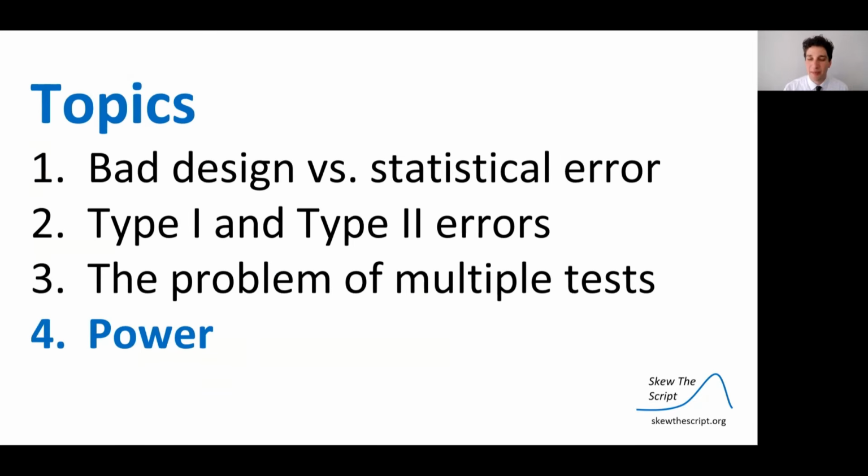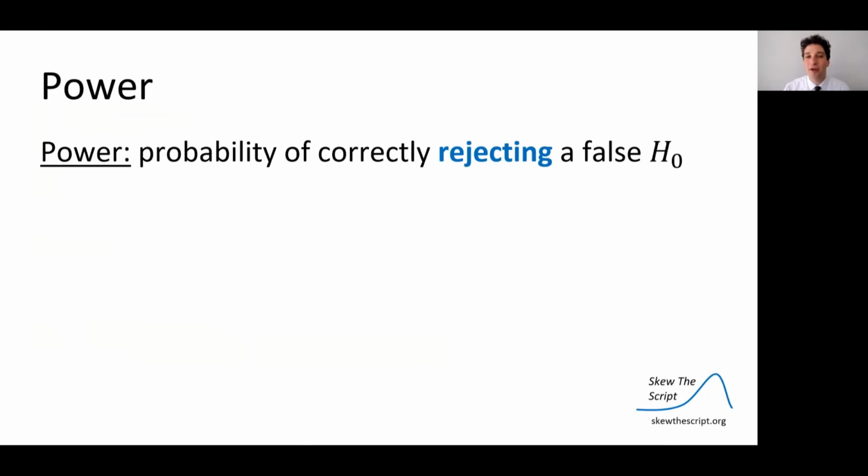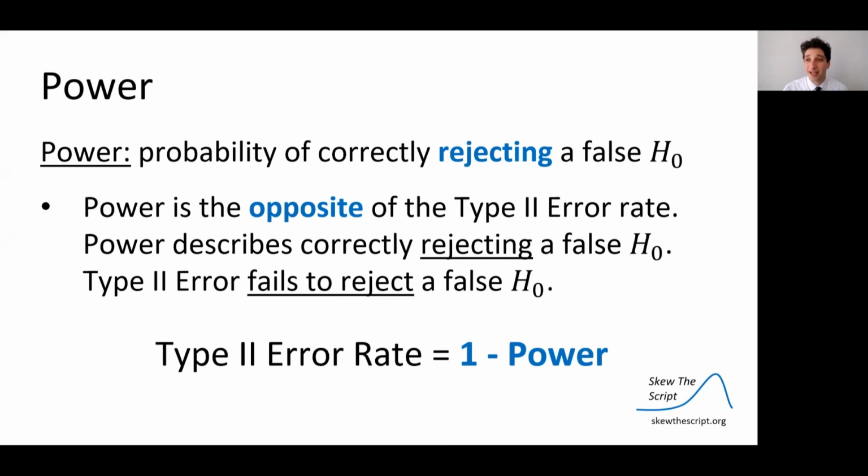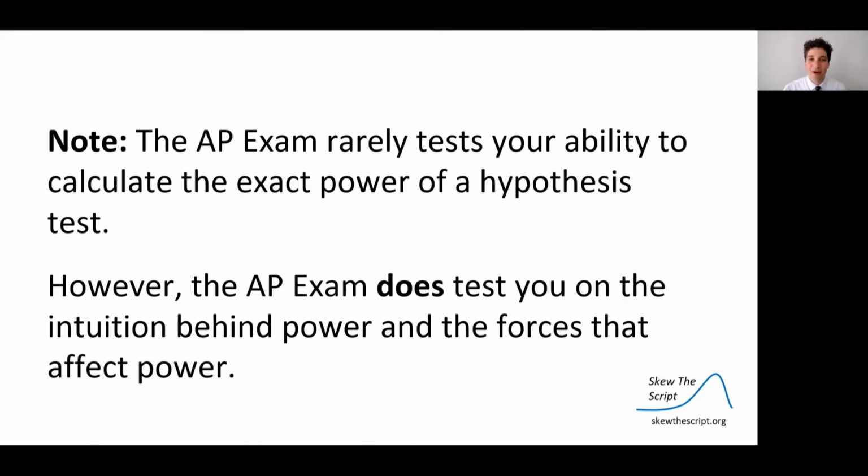So finally, one related topic we want to discuss is power. Power is the probability of correctly rejecting a false null hypothesis. It's the opposite of the type 2 error rate. Power describes correctly rejecting a false null. Type 2 error describes incorrectly failing to reject a false null. So the type 2 error rate is the complement, or 1 minus the power.